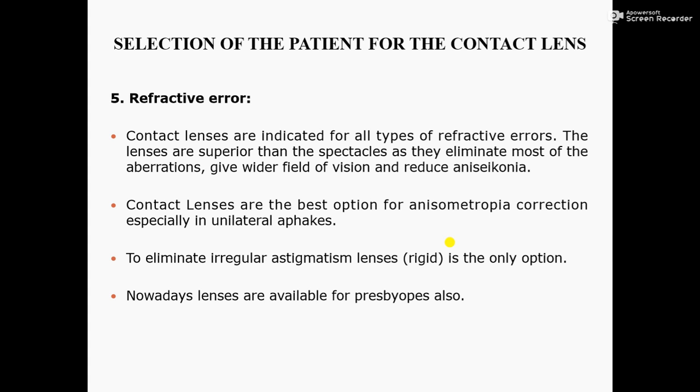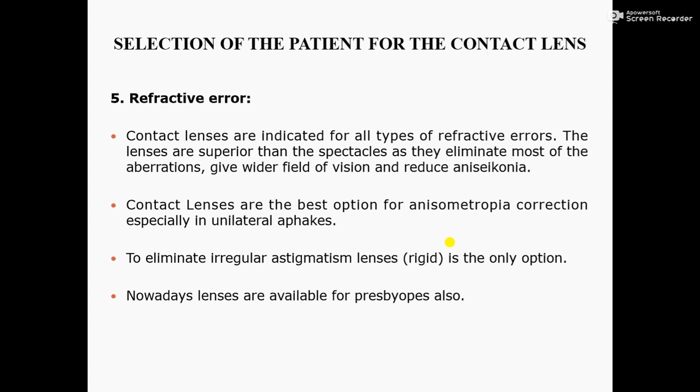The lenses are superior to spectacles as they eliminate most of the aberrations, give a wider field of vision, and reduce aniseikonia. Here, contact lenses have more advantages than spectacles, as they eliminate most of the aberration, give a wider field of vision, and reduce aniseikonia.